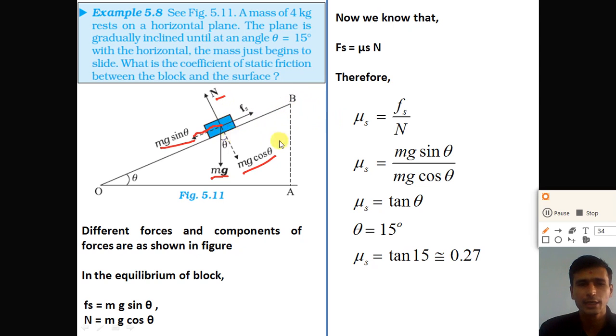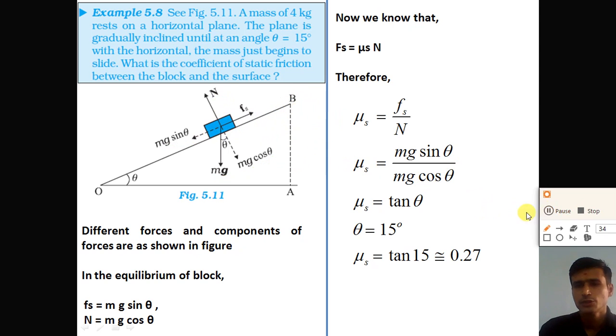Now consider the equilibrium state of the block. In the equilibrium condition of the block, the components of the force in the horizontal direction and in the vertical direction are balanced. So in the normal direction, the normal force N and mg cos theta are the same. From this equilibrium of the block, we can write N is equal to mg cos theta, and the component of the force along the surface, Fs, is equal to mg sin theta. So we get Fs is equal to mg sin theta and N is equal to mg cos theta.